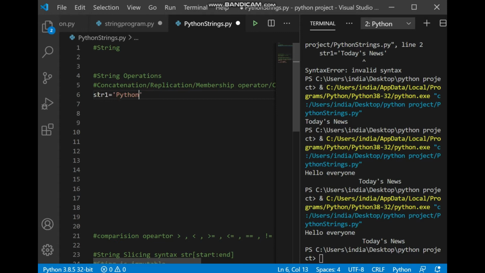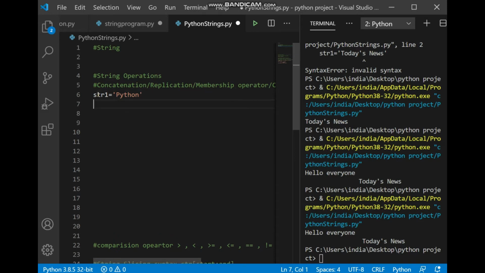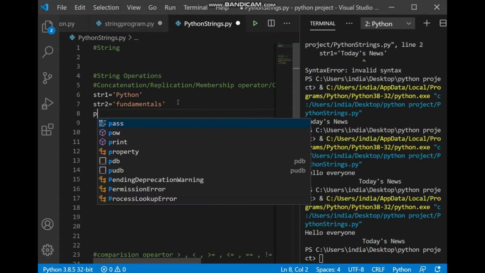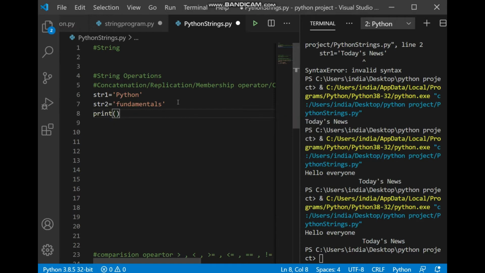So let's start. String1 is equal to 'Python'. This is the first string we are taking. Then we are taking another string also, string2, because we need to show the concatenation here. We need two strings as such. So 'Python fundamentals'. Now we will try to concatenate. The concatenation operator is the plus sign. The plus sign is used as an arithmetic operator also, but with numbers. When you use the plus sign with strings, it is concatenation, meaning joining the two strings.